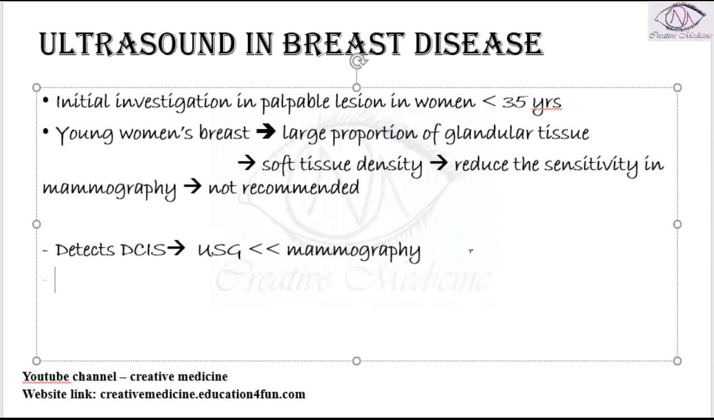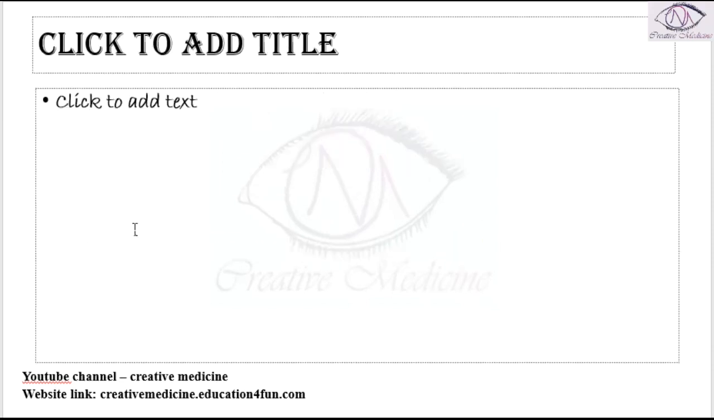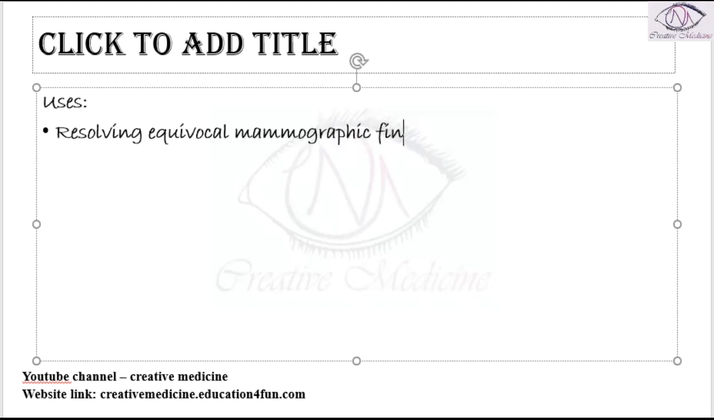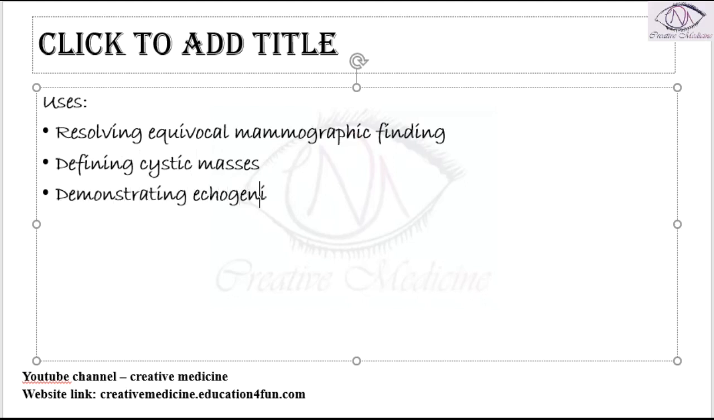So where is ultrasonography important? The uses of ultrasonography: it is an important method for resolving equivocal mammographic findings. If you see equivocal mammographic findings, then we can do ultrasonography to resolve them. Cystic masses can be defined by ultrasonography, and it can be used for demonstrating echogenic qualities of specific solid abnormalities. In order to detect the echogenic qualities of specific solid abnormalities, we can do an ultrasonography.